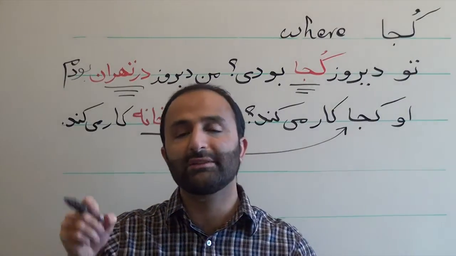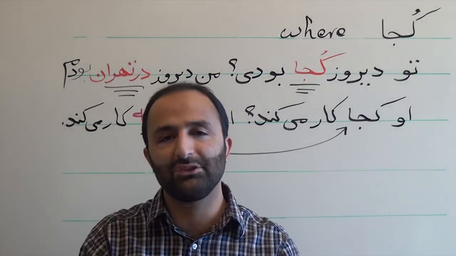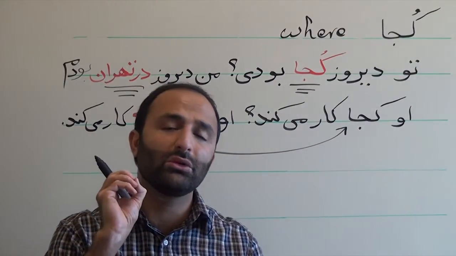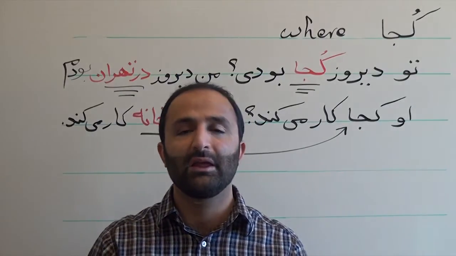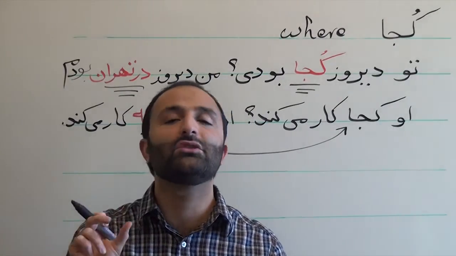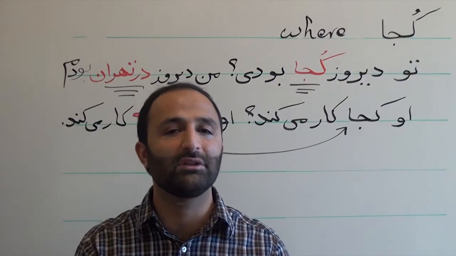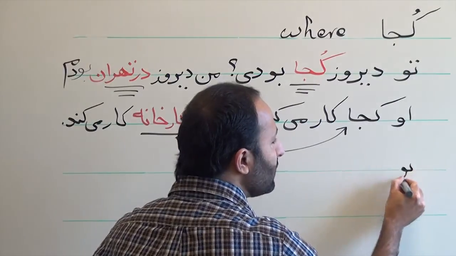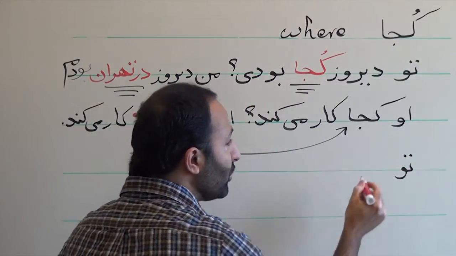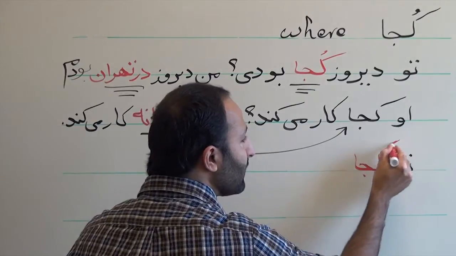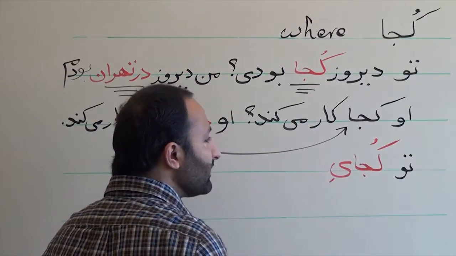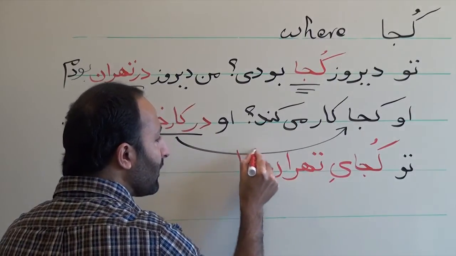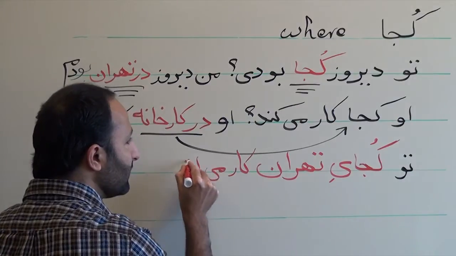Another point about کجا is that it can be used in the اضافه combination. For example, I know that you are working in Tehran, but I want to know specifically where in Tehran. For this where in Tehran, I use کجا in the اضافه combination. So I say کجای تهران. I ask you تو کجای تهران کار میکنی?